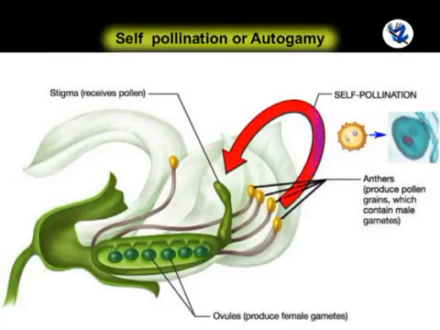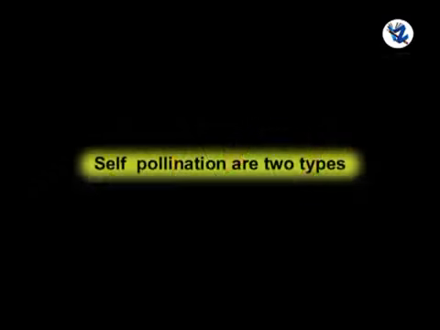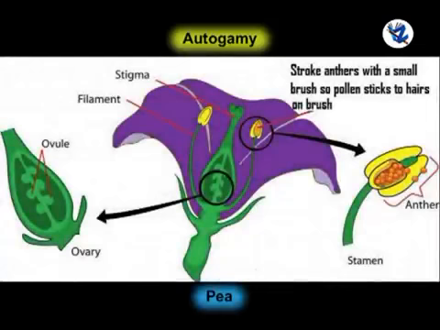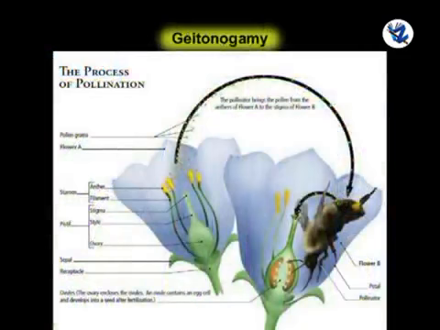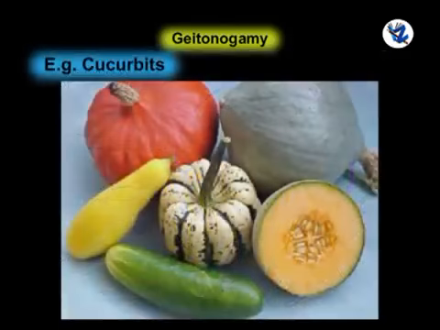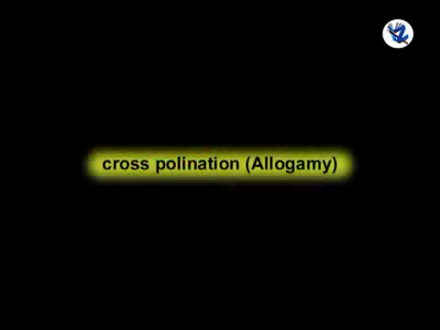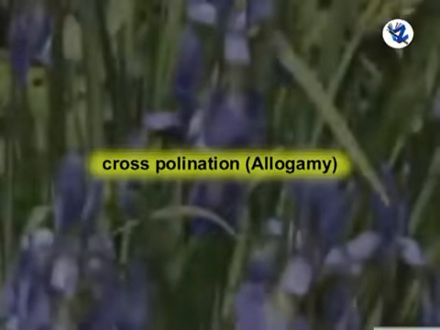Self-pollination, autogamy, is the transfer of pollen grains from the anther to the stigma of the same flower or a different flower having the same genetic makeup. Self-pollination is of 2 types. 1. Autogamy. It occurs between the anther and stigma of the same flower, example pea. Then geitonogamy. It is the transfer of pollen grains from the anthers of one flower to the stigma of another flower of either the same or a genetically similar plant. Example, cucurbits.